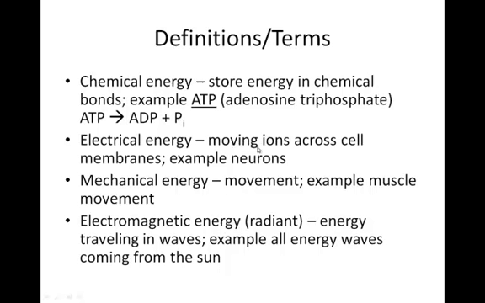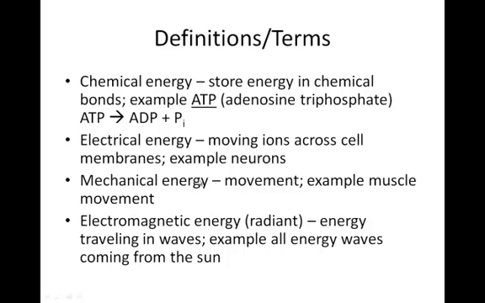In your body, we're moving ions across cell membranes. That's very important. We're going to see electrical energy moving in the body all the time. So we're moving ions across cell membranes. And the big example in your body is how energy flows along neuron cell membranes or flows along muscle cell membranes.